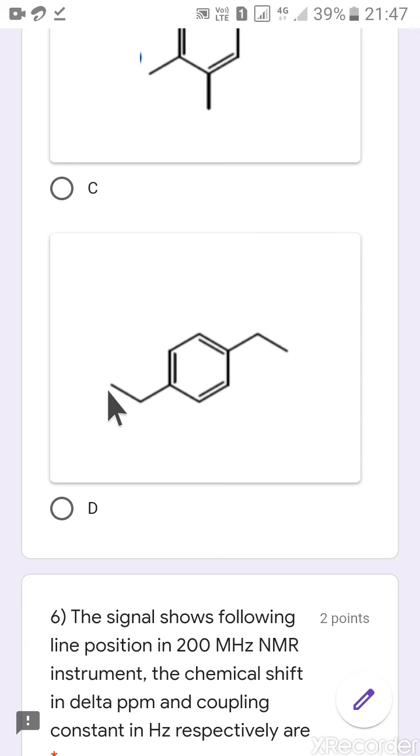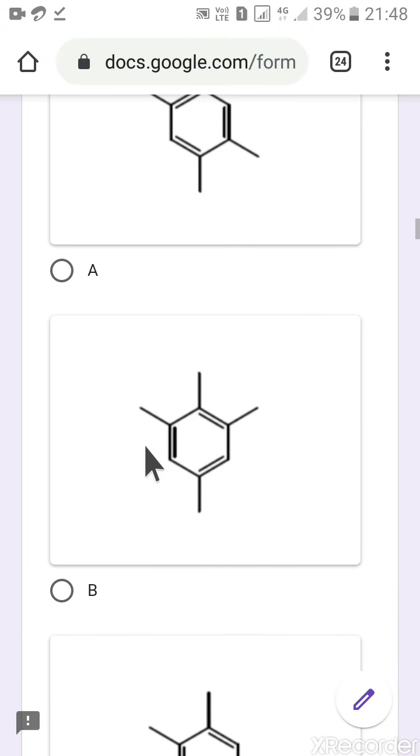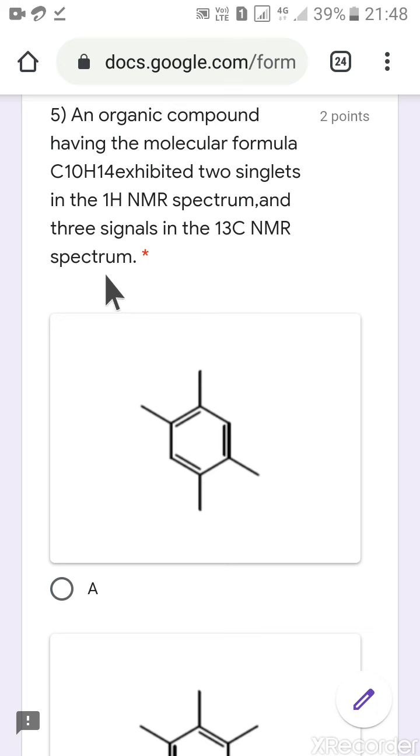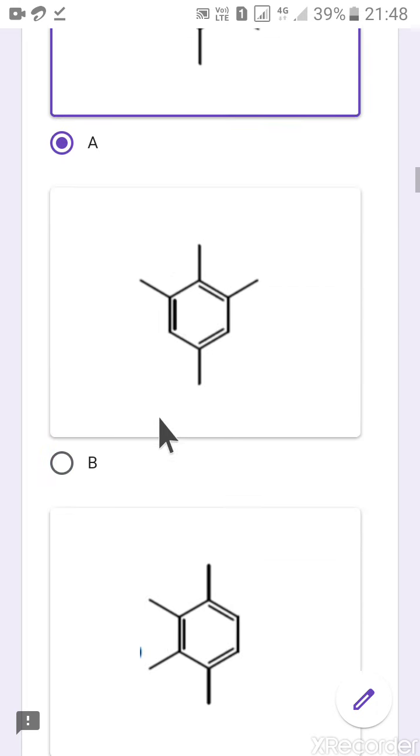And here this CH3 will show a quartet. Sorry, this CH3 will show a triplet, and this CH2 will show a quartet. So we need to have only singlets. So triplet and quartet is not in the question. So this is also ruled out. So the correct option is option number 1, which is showing 2 singlets in H1 and 3 signals in C13. Okay, the correct option is option number A.